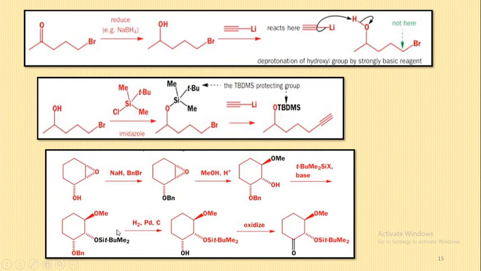H2/Pd-C is a reducing reagent and it also deprotects the benzyl ether into this OH. That means here H2/Pd is used for the deprotection of this benzyl ether, and lastly oxidation forms this product. That means this oxidizes this OH group. This is the desired product.